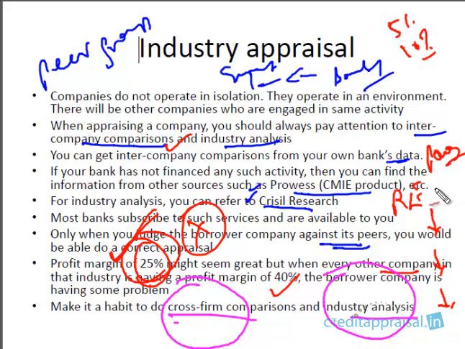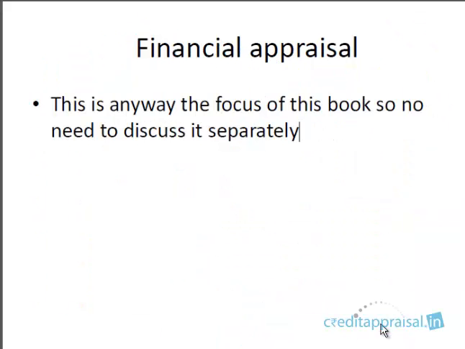Or take for example power. If you remember, in 2012 and 2013, banks were going very slow on sanctions to power projects, because especially the public sector banks had already lent a lot of funds to power companies, and they were taking a low exposure to power companies during this period. So industry analysis is important: how the industry as a whole is doing, and what exposure your bank has to this industry as a whole. There will be critical factors in doing this industry appraisal.